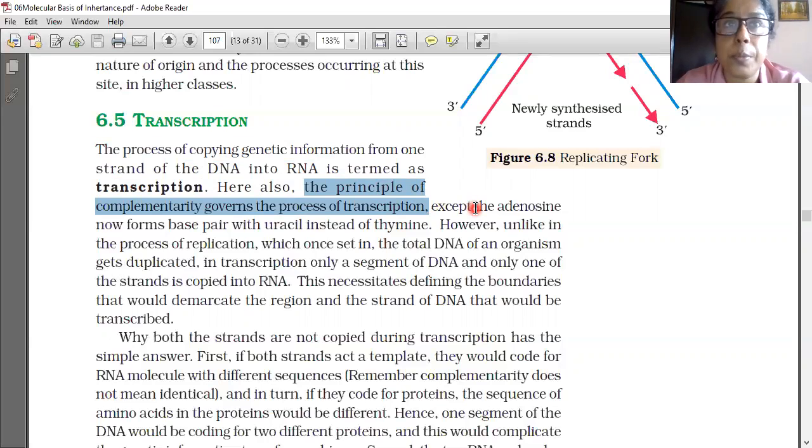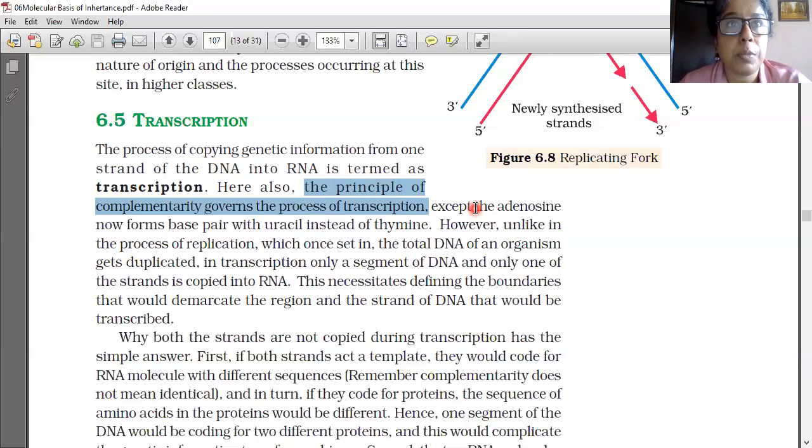The meaning of complementarity we have already learned: if on one polynucleotide chain cytosine is present, the other polynucleotide chain has guanine. If guanine is here, then cytosine will be there. Like that, if adenine is here, then thymine will be there, and if thymine is here, then adenine will be there. But this is the transfer of information from DNA to RNA, so on one side RNA will be there.